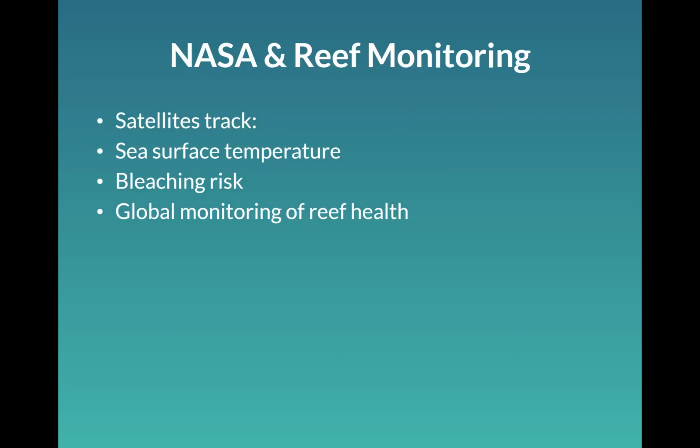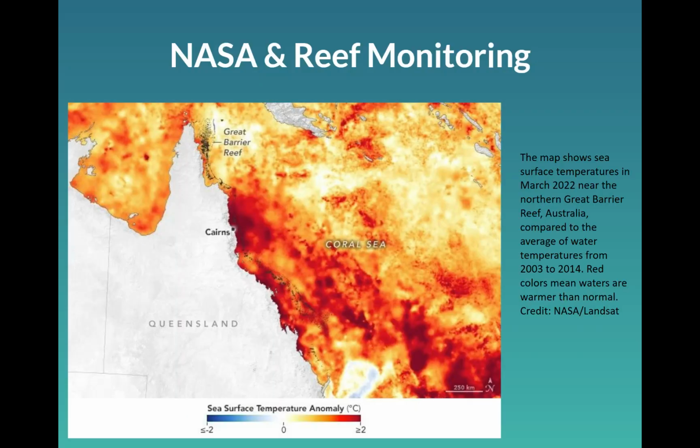NASA is doing a reef monitoring program. They have satellites that track the sea surface temperatures, heat stress on corals, and then their bleaching risk. And it matters because it can help predict bleaching events and help guide conservation efforts. So over time, maybe that can change things and how they're working.